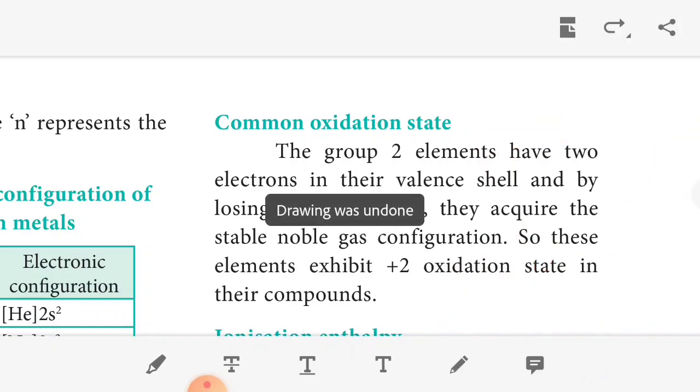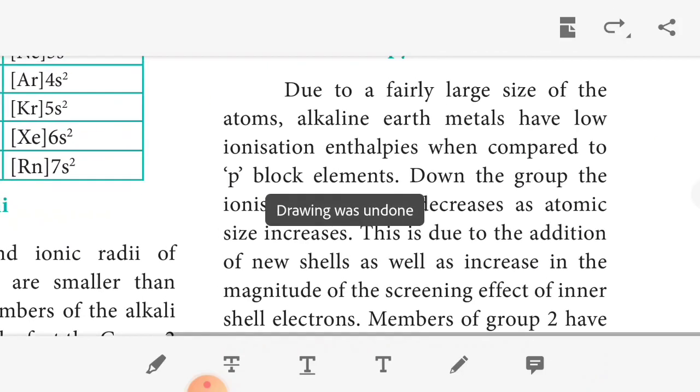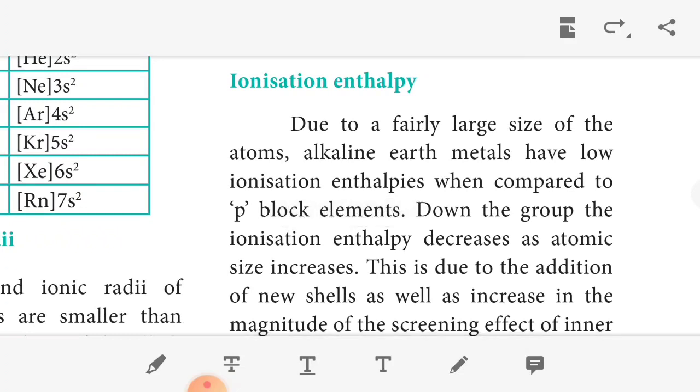Okay, this is the common oxidation state of the alkaline earth metals. The next one, ionization enthalpy. Due to the fairly large size of the atom, the alkaline earth metals have low ionization enthalpy when compared to the p block elements. We know the meaning of ionization enthalpy, that is ionization potential.